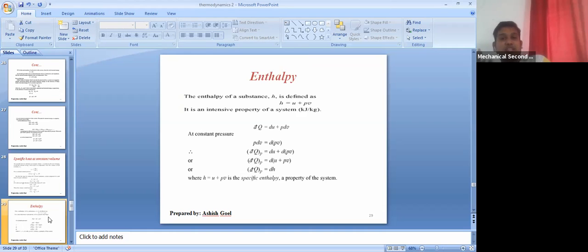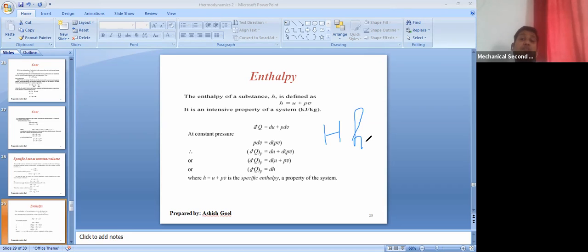That is the sum of internal energy plus pressure volume energy. H equal to U plus PV. And remember one thing, whatever we are writing here in small letters, they are nothing but per unit mass. That means they are specific terms. Just like we discussed now, if you write enthalpy with capital H, this is the absolute enthalpy. But when you write enthalpy with small h, then it is the enthalpy per unit mass, or specific enthalpy.